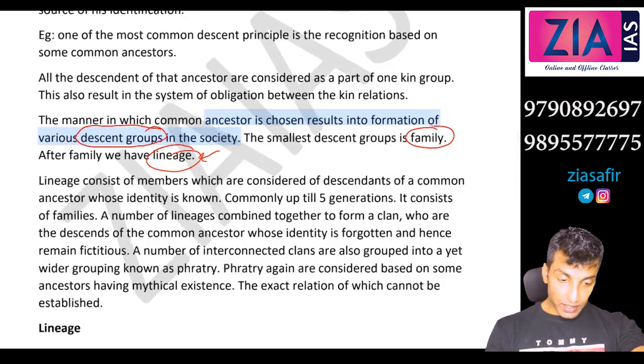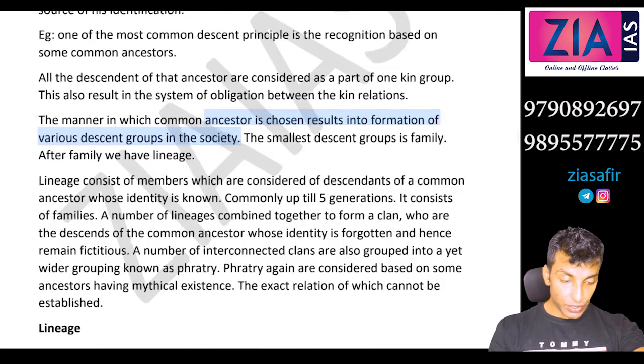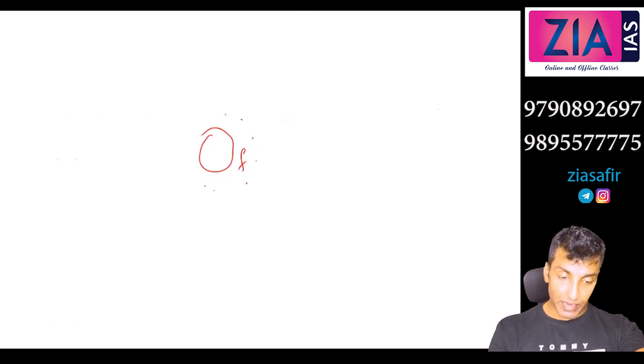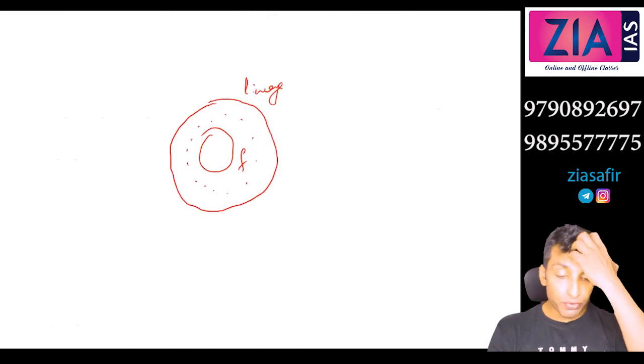Okay, so the first group, it is like this. You are chasing your ancestors. So the first group is actually family. So let me show you here. This is family. Then a number of families together. Let's suppose all these are families. So a different number of families together, they all will consider the common ancestor. That is what? Lineage. So this is one of the meanings of lineage.